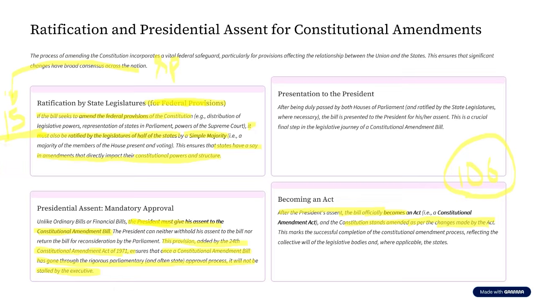Now, these are some of the important differences between these four different types of bills. I hope you have understood these four types of bills very clearly. Always remember, these four bills are a very important question from your prelims perspective. In any UPSC question paper you take, you will find a question on this topic. So please go through the video, make notes out of it, listen to the video carefully, and if you have any doubt, please post those doubts in the comment section and we'll be happy to resolve them. Thank you.